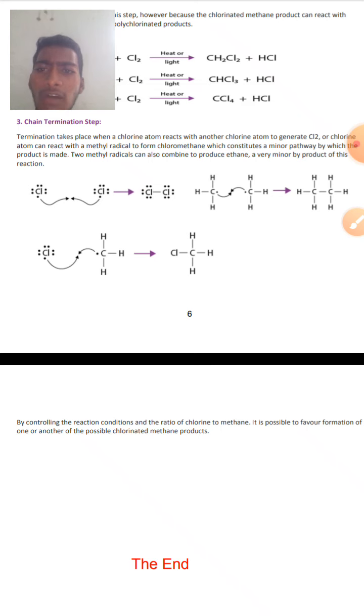Means if we want chloromethane as the excess product, we can modify these reaction conditions and the ratios of chlorine to methane to produce the favored product.